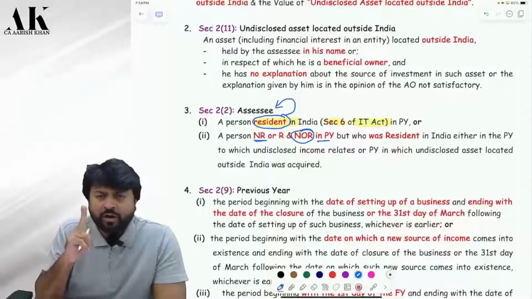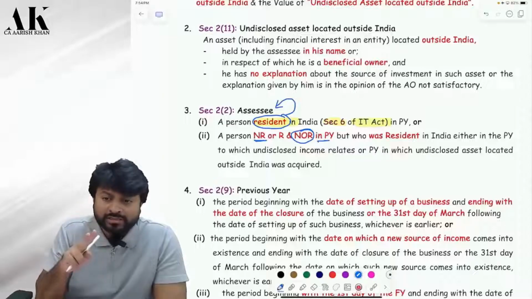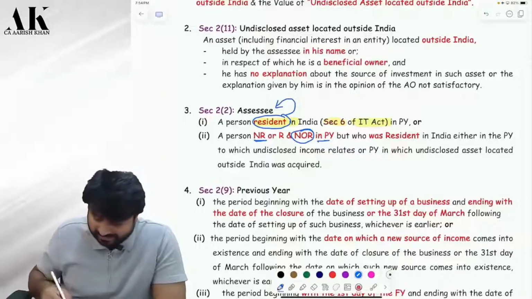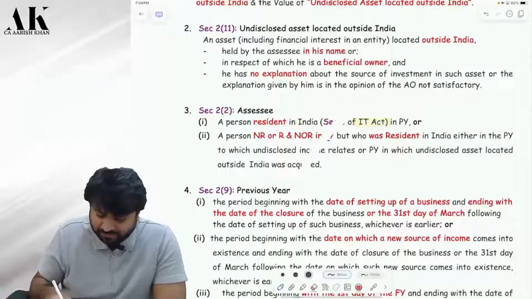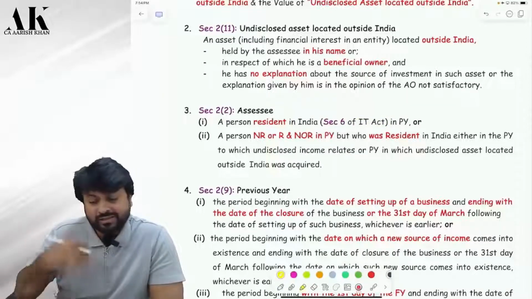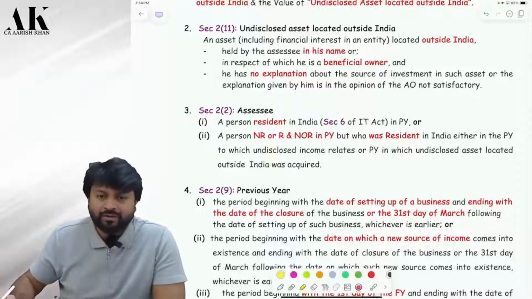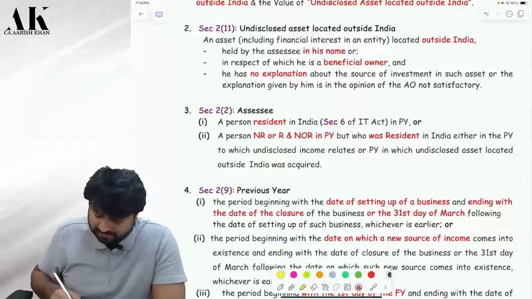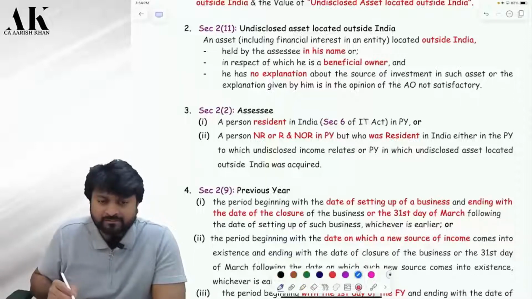Non-resident, or you are a not ordinary resident. No. Again I am saying, listen carefully. Don't, even for a single second, don't be here and there. The chapter will go out of your mind. You are learning a new topic, a new subject. It's a new subject. Okay.